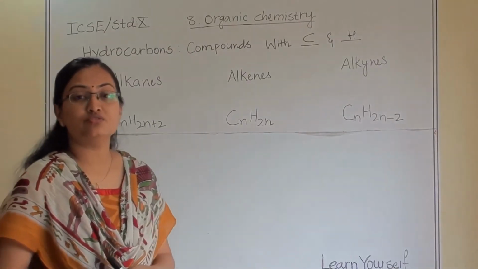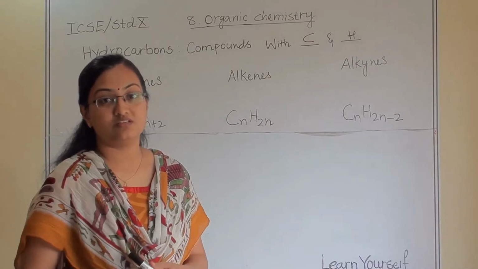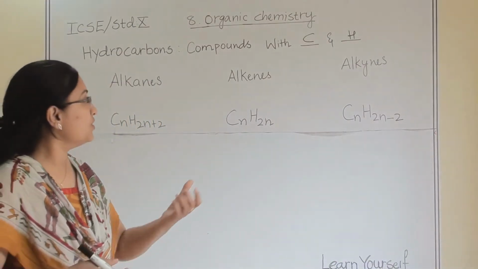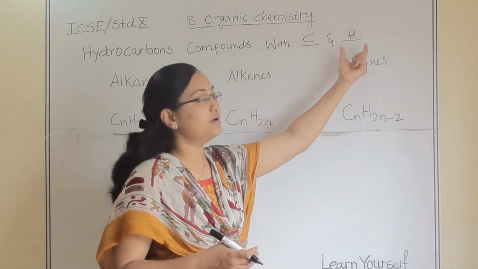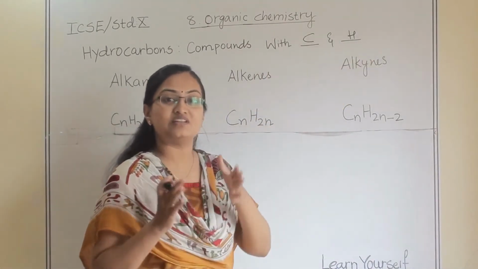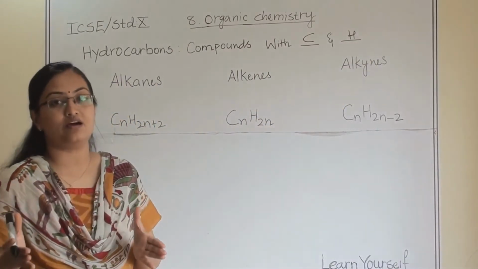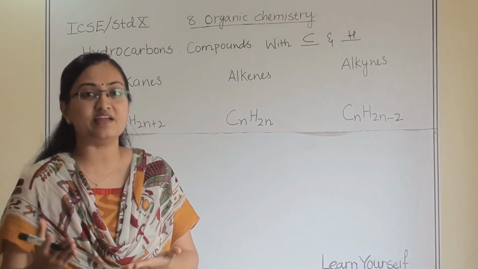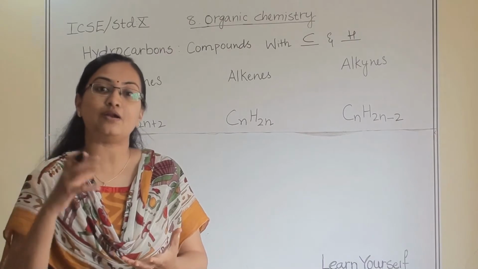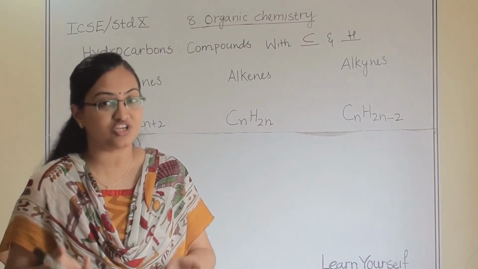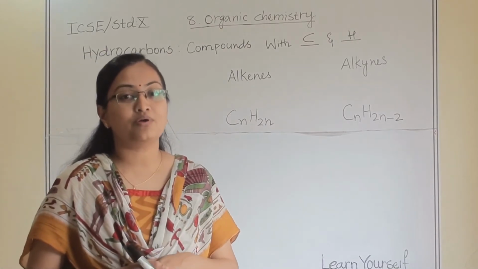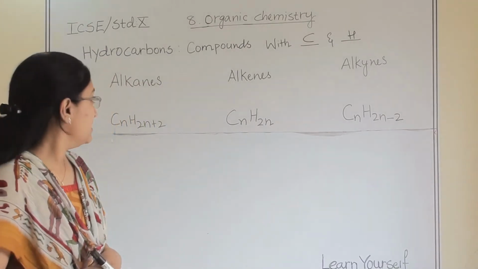Today we are going to learn about hydrocarbons. What are hydrocarbons? Hydrocarbons are compounds which are made from carbon and hydrogen. The name itself suggests hydro and carbon. Afterward, there are so many substituent groups like aldehyde and carboxylic acid that will be added on to the carbon-hydrogen chain. But basically, these compounds are made from carbon and hydrogen.